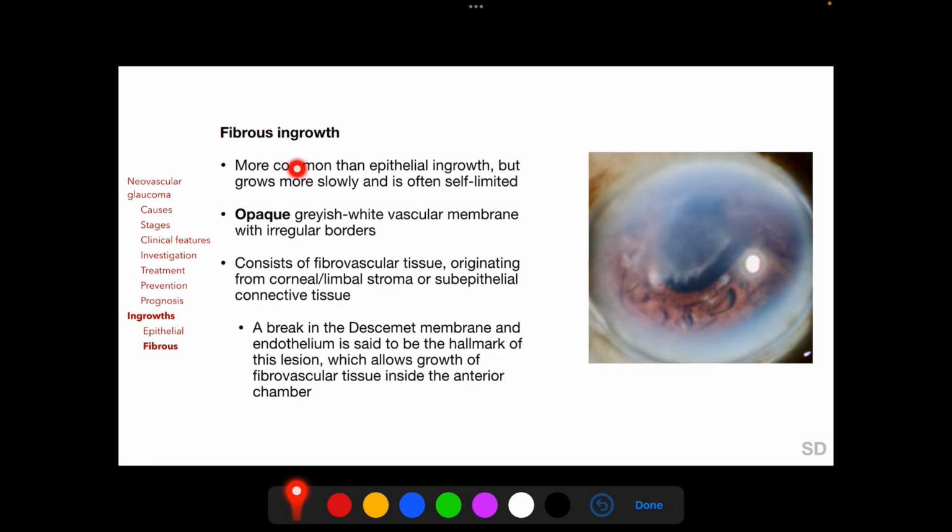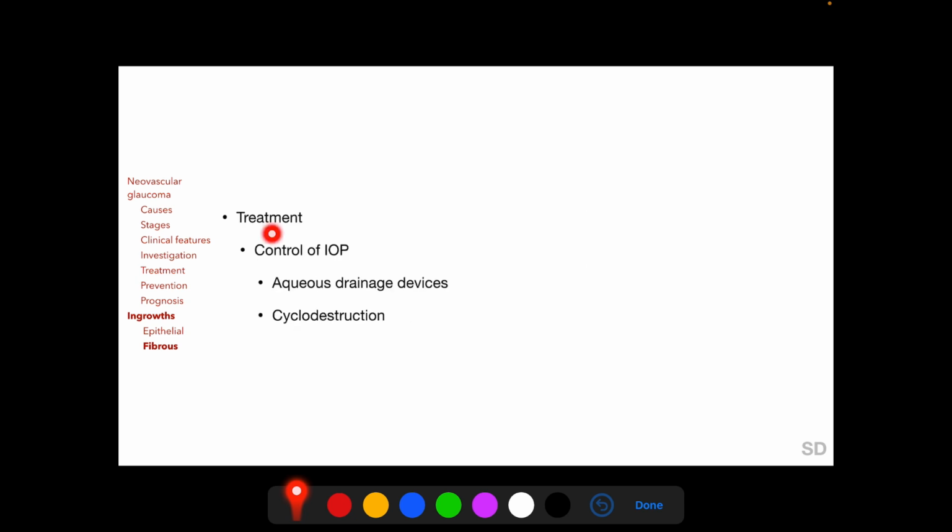Fibrous ingrowth is more common than epithelial ingrowth but is less aggressive and is often self-limited. It appears as an opaque grayish-white vascular membrane with irregular borders as shown here in this photograph. And the membrane consists of fibrovascular tissue originating either from corneal or limbal stroma within the wound or from conjunctival subepithelial connective tissue. And a break in the Descemet's membrane and endothelium is said to be the hallmark of this lesion, which allows growth of the fibrovascular tissue inside the anterior chamber. Treatment of fibrous ingrowth is control of intraocular pressure with aqueous drainage devices or cyclodestruction.